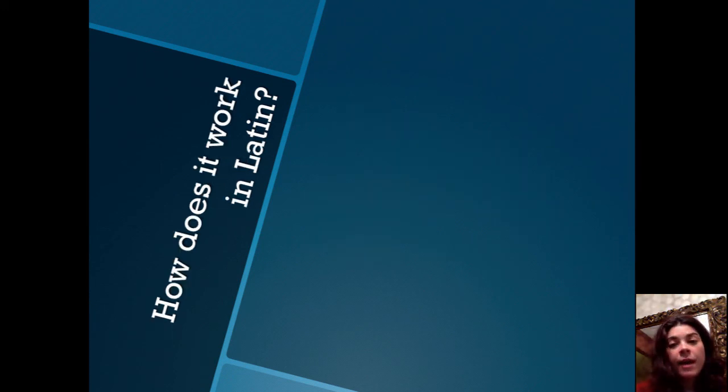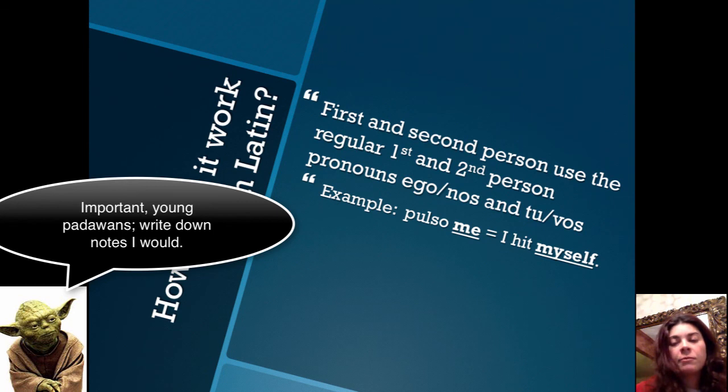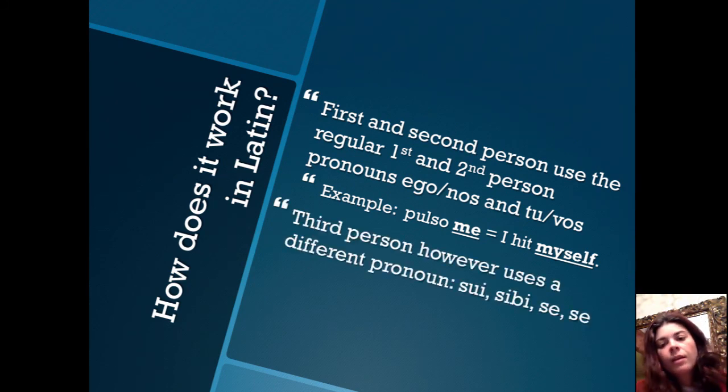Now, how does that work in Latin? Fairly simply. For the first and second person, you will use the regular first and second person pronouns. So nothing will change there. It's just how they're being used. So for example, pulso me, I hit myself. Third person, however, is going to use a new pronoun, which is sui, sibi, se.